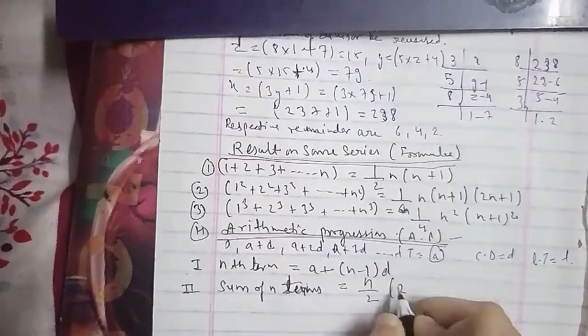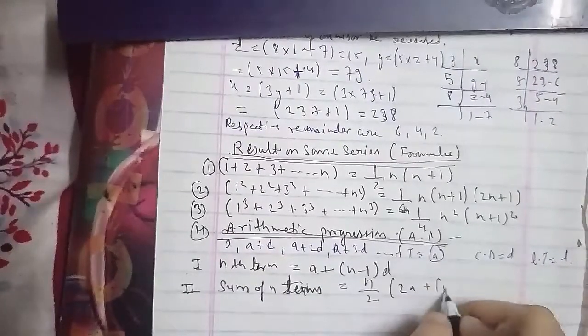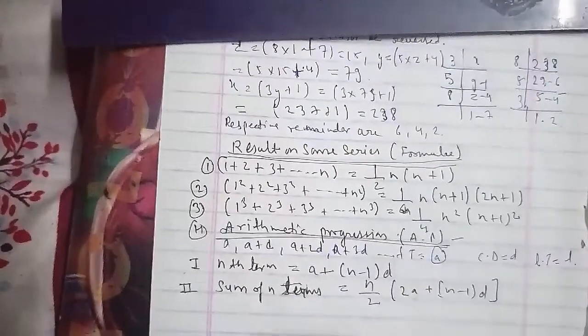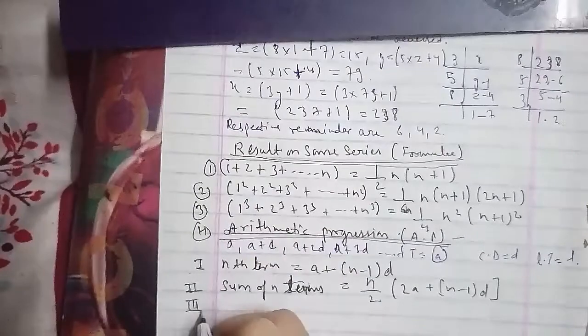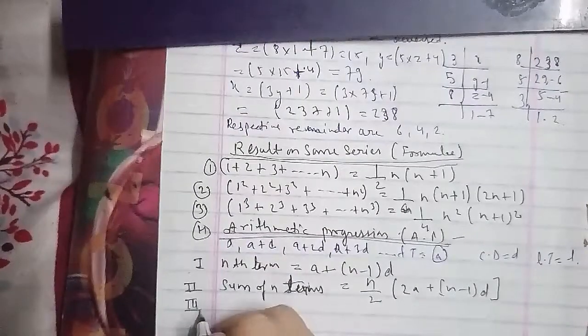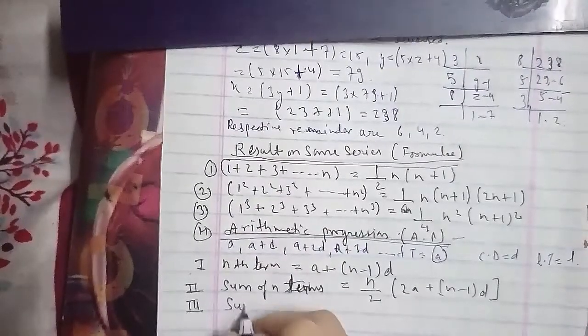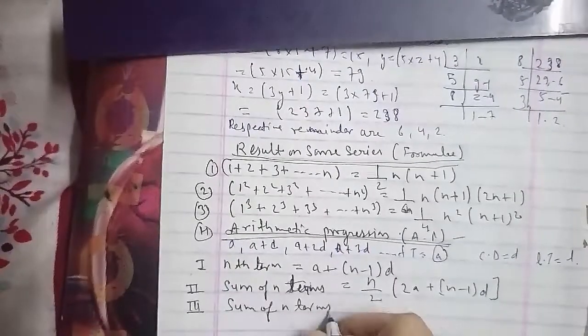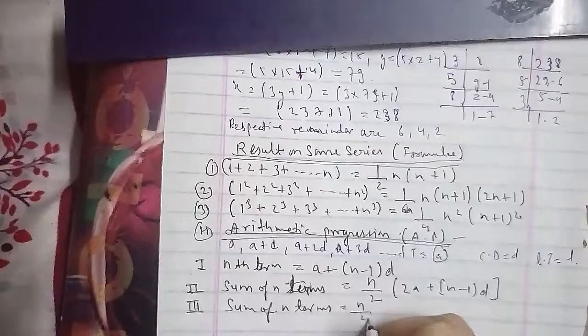Now we'll go ahead with the fifth topic, where we discuss the formulas for geometric progression, which is your GP.